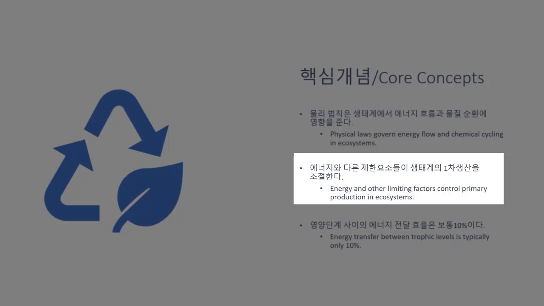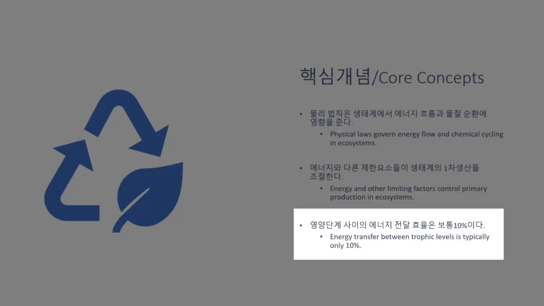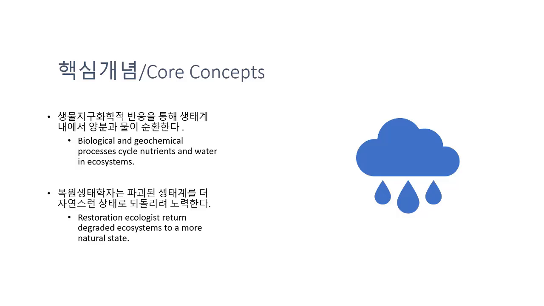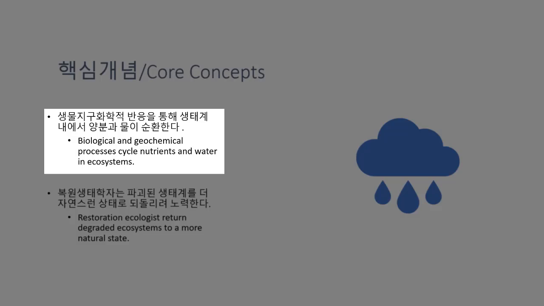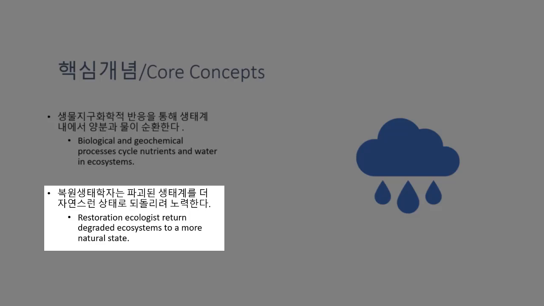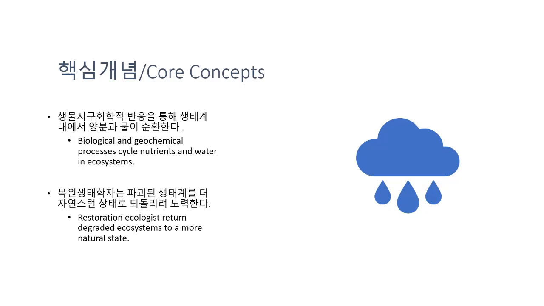In key concept number 3, we'll look at energy transfer between trophic levels. In key concept number 4, we'll look at biochemical and geochemical processes that cycle nutrients and water in ecosystems. And finally, in key concept number 5, we'll look at restoration ecologists and how they return degraded ecosystems to a more natural state.